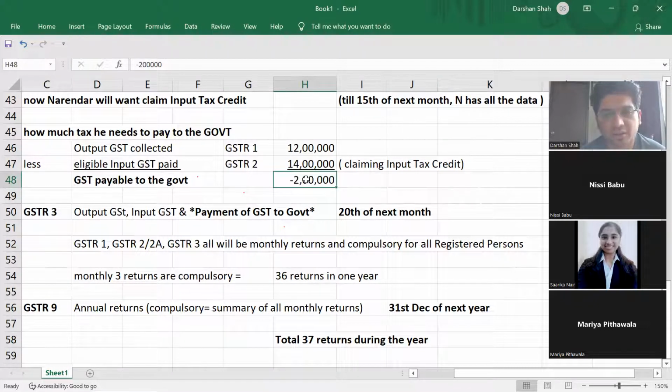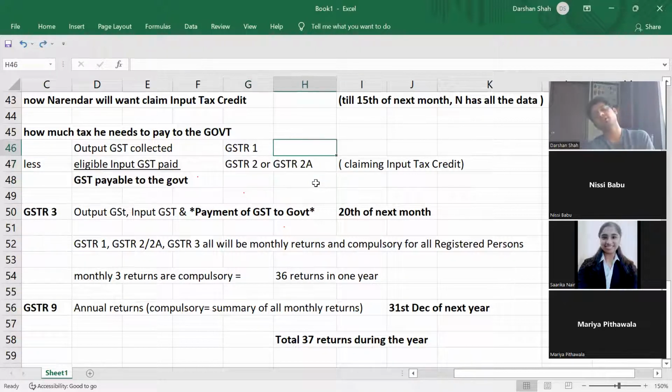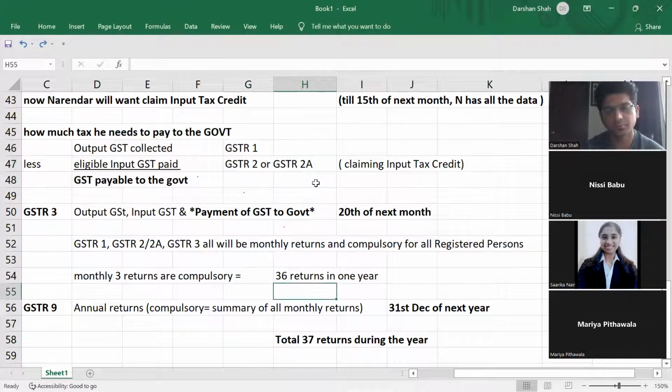So in the next month, if the tax liability is coming out to be 2,50,000, you only need to pay 2,50,000 minus this 2 lakh. Only 50,000 you will have to pay in the next month. Understood? Yes, sir. All right.